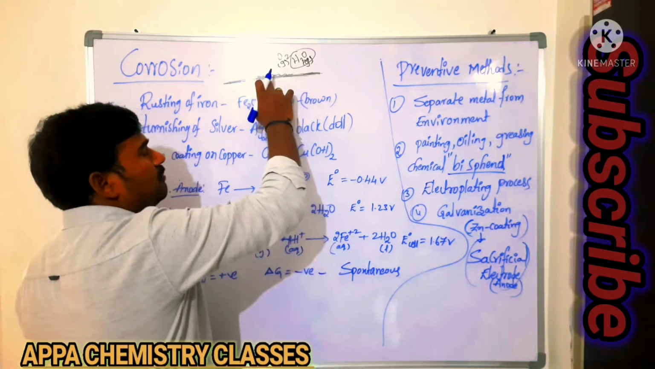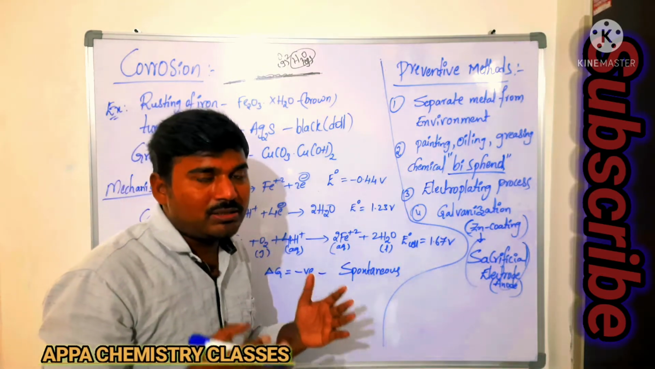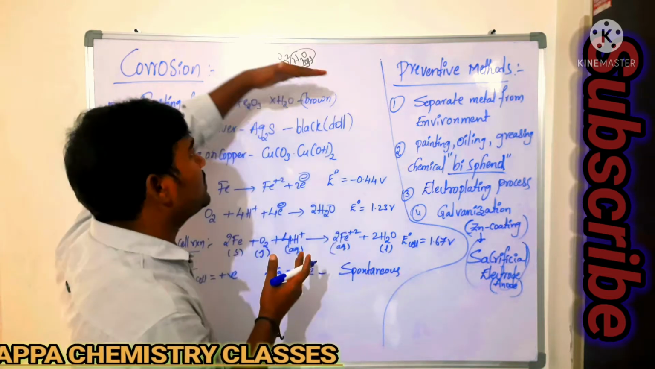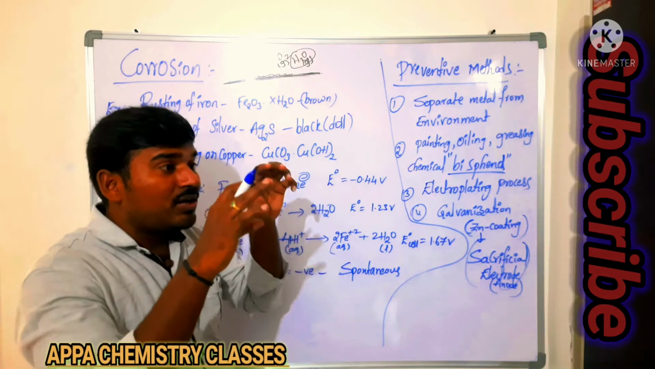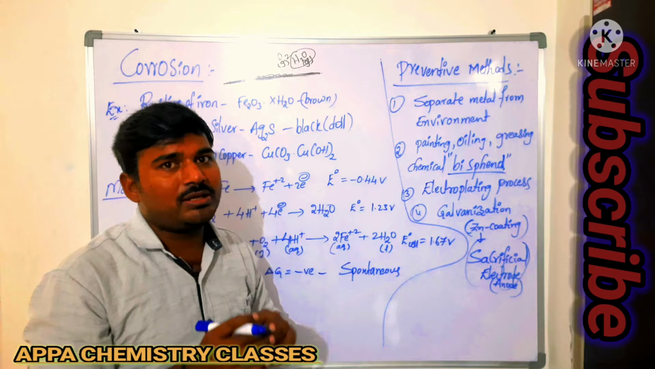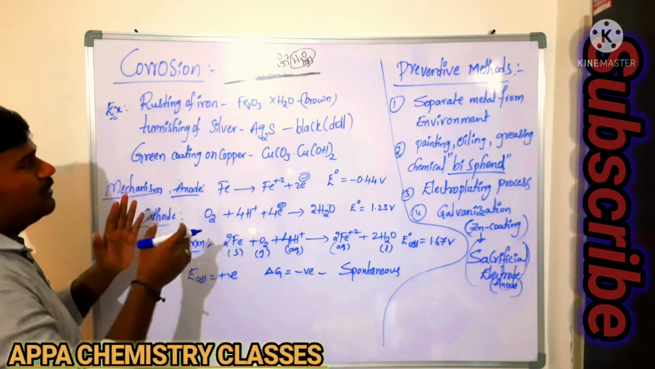When metals react with this atmospheric oxygen and water, they form some undesirable substance on the surface of the metal. That undesirable substance reduces the quality of the metal, and weakens it. Now, what are the undesirable substances formed by different metals?